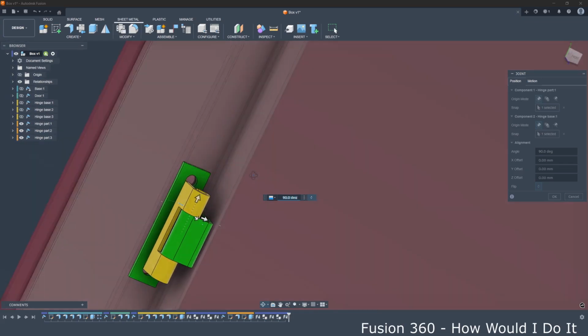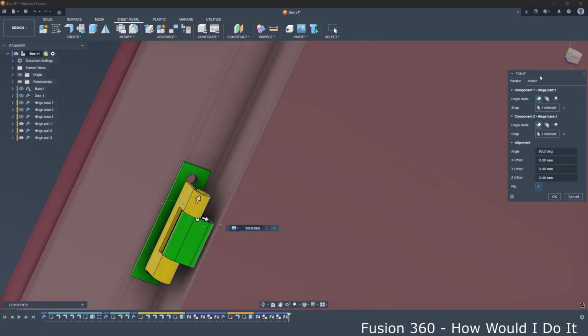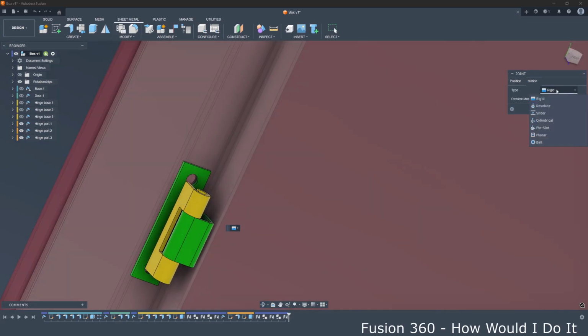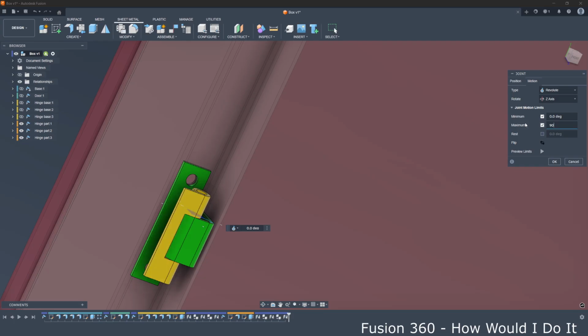We have it fits. Okay, just change this from rigid to Revolute. We can apply limits to see how this will go. Just preview limits from there to there.